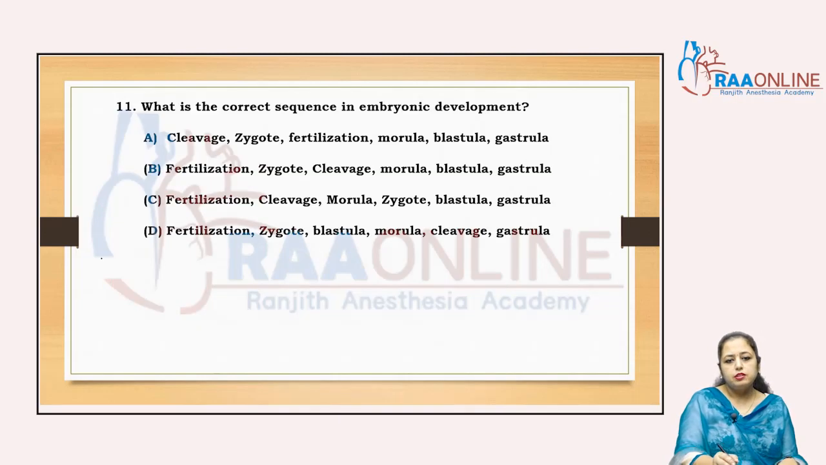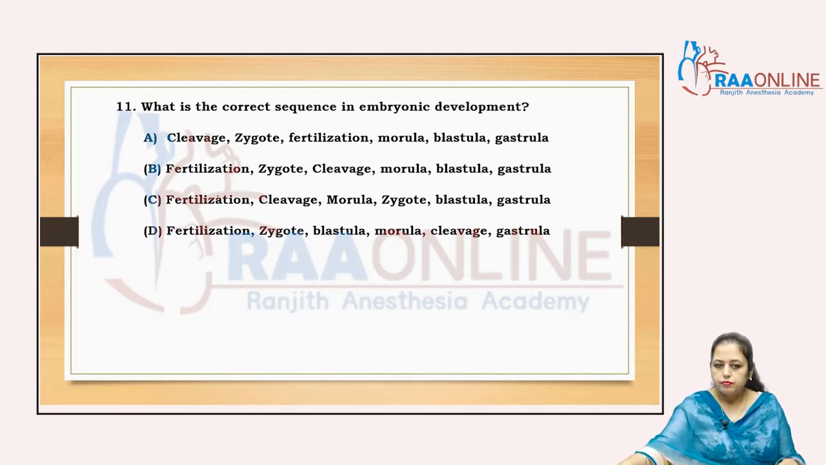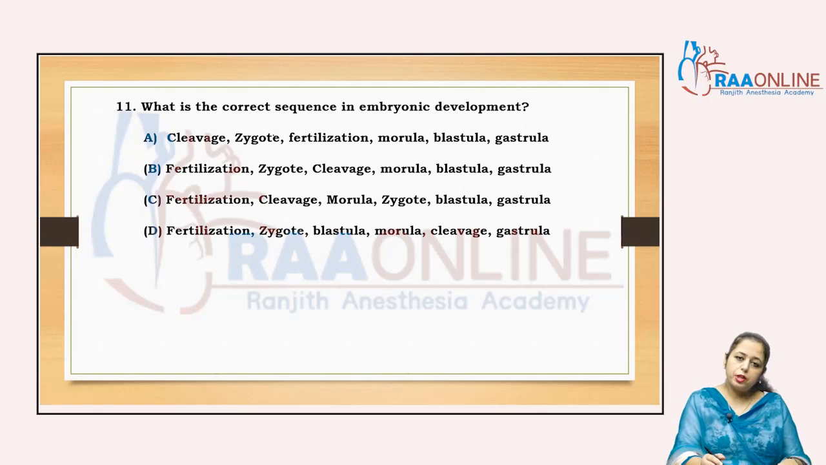Now come to the next question. What is the correct sequence in the embryonic development? First one is the gametogenesis occur. After the gametogenesis, what will happen? The insemination. After the insemination, then fertilization, right? From fertilization, we will start the process of cleavage, right? After the fertilization, formation of zygote, and after the formation of zygote, cleavage starts, right? And after the cleavage, first is morula, second is blastula, and third one is the gastrulation stage.